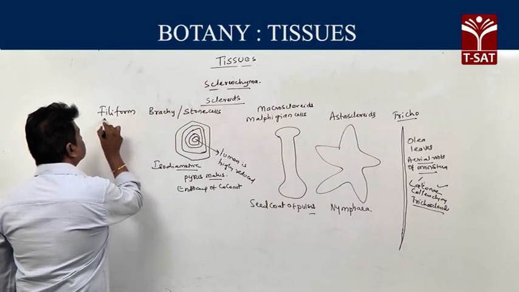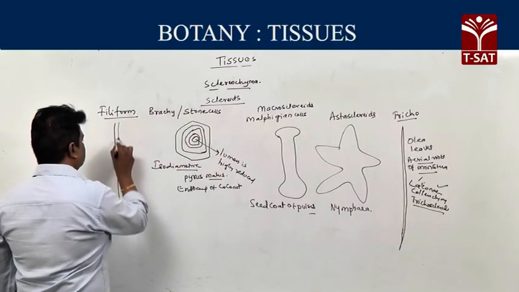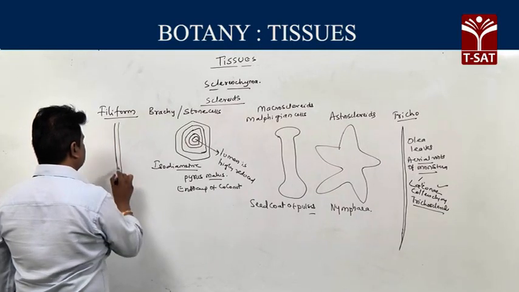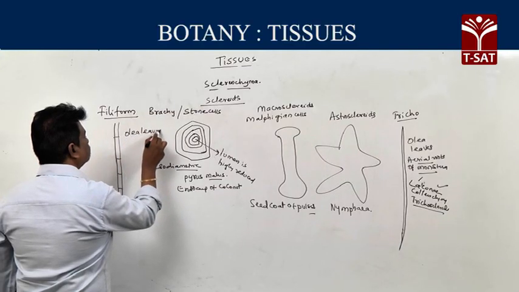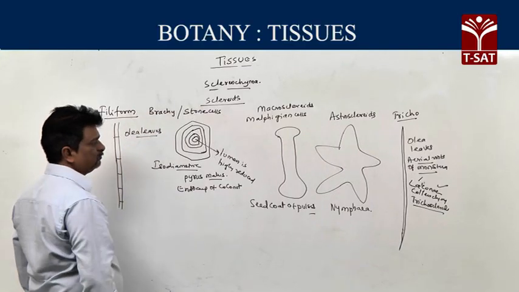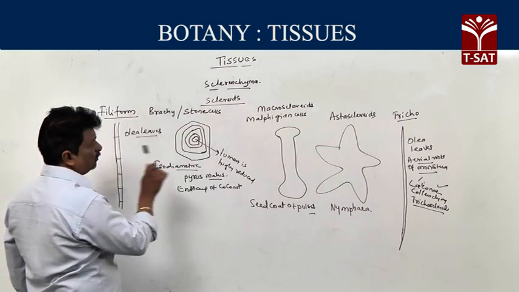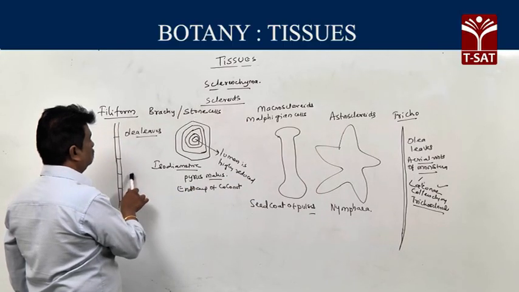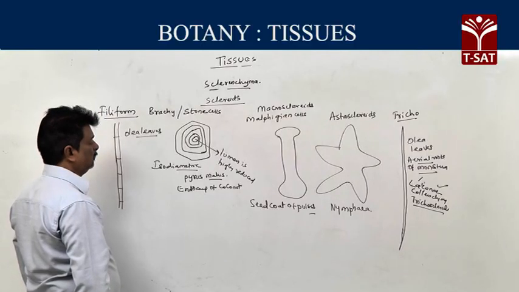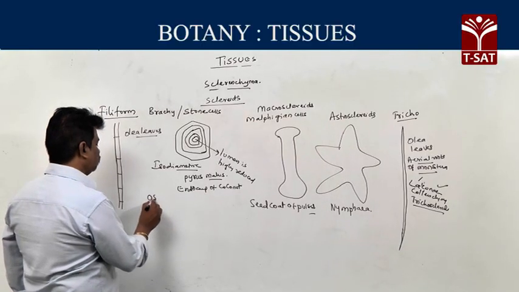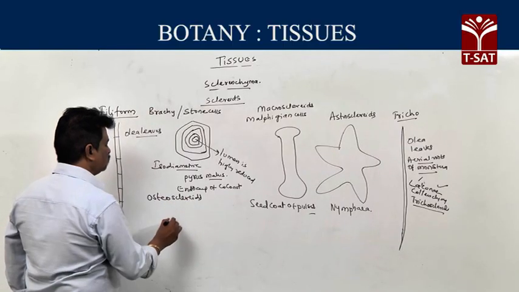The next one, filiform sclereids. Filiform sclereids means filamentous sclereids. Example, Olea leaves. So Olea leaves contain two types of sclereids: one is trichosclereid and second one is filiform sclereid. And the last one, osteosclereids. Osteosclereids means bone shaped.